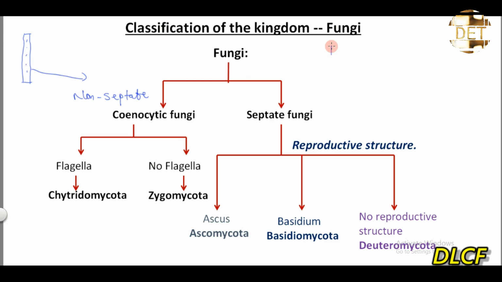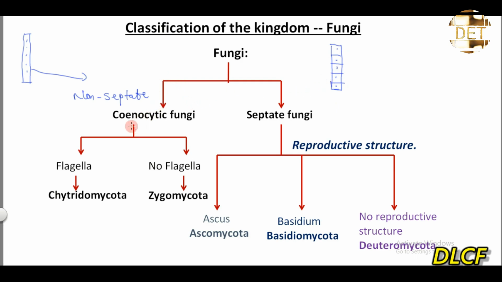Then if I have a fungus like this, and this fungus is partitioned, and each partition contains a nucleus, this is referred to as what? A septate fungus. So we have the coenocytic fungi, which is non-septate and looks like this, and the septate fungi, which is partitioned, and looks like this.